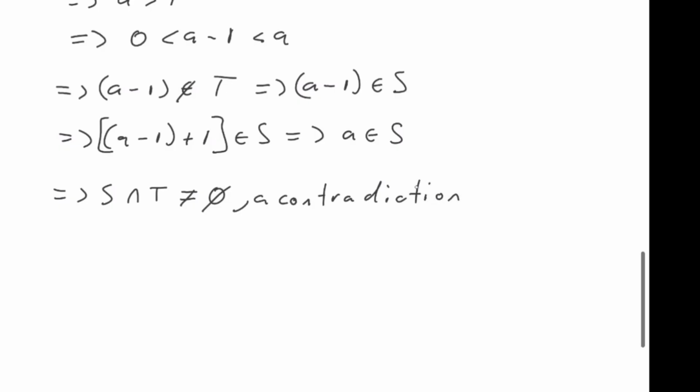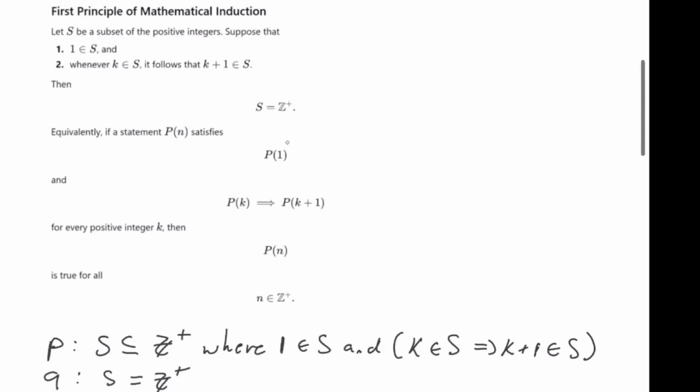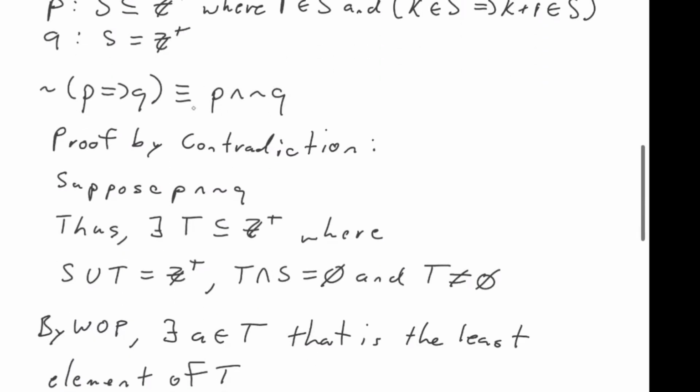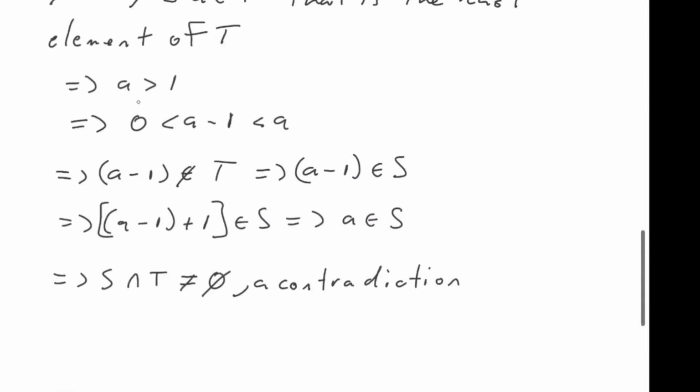Okay, so as you can see, assuming S is a subset of the positive integers where 1 is in S, and if K is in S, then K plus 1 is in S, and assuming that S is not the set of positive integers, leads to a contradiction. So that means P and not Q must be false, which means the negation of P implies Q is false, which means P implies Q must be true.